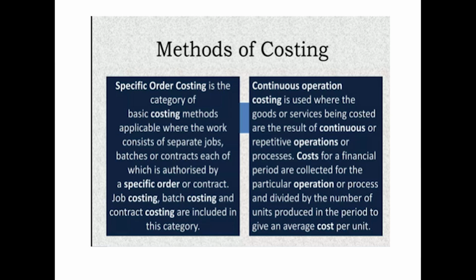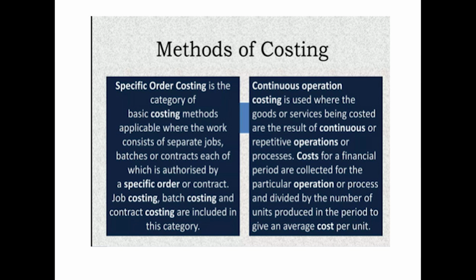Whereas continuous operations costing method is used where the goods or services being costed are the results of continuous or repetitive operations or processes.